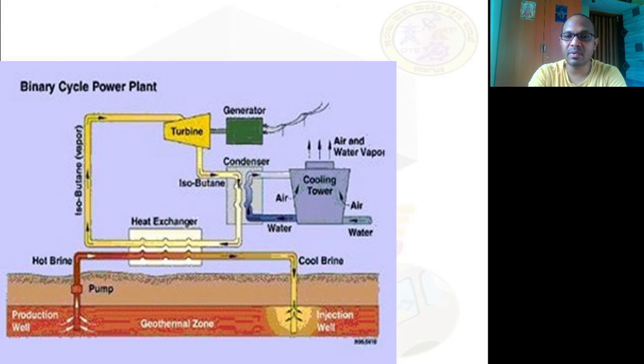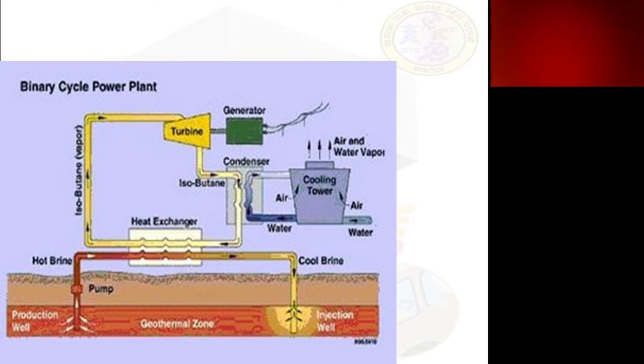Now this red color indicates that it is hot. As you can see here, it is hot even in the pump, and it is hot and hotter. Once it passes through the heat exchanger, please observe carefully. This hot brine solution or liquid is losing its heat.